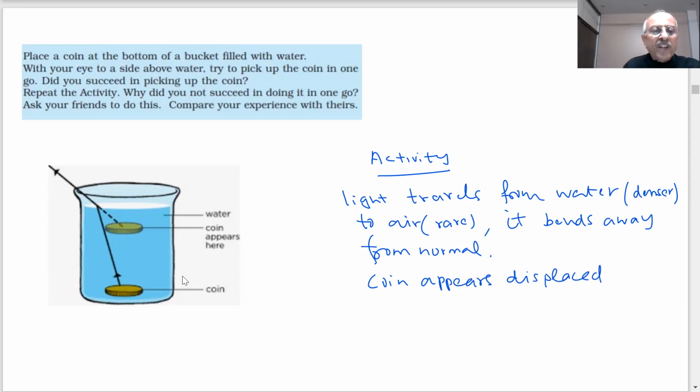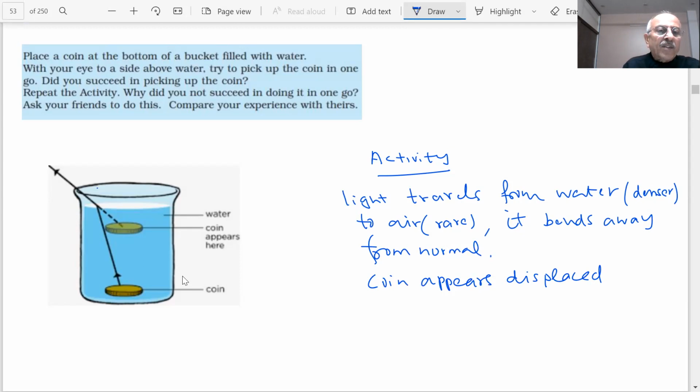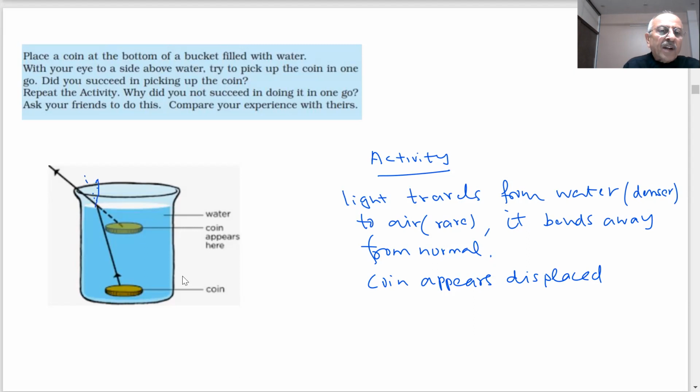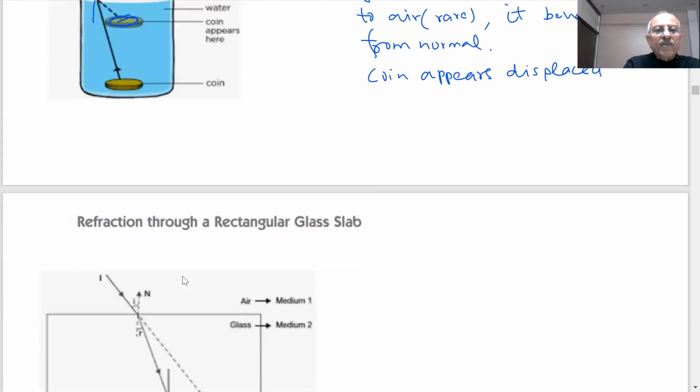The actual position of the coin is this, but it appears at this point. So try to get it. You won't get it because of refraction of light. If I draw, this ray should have gone like this. But if I draw a normal at 90 degrees, what has happened? It has bent away from the normal. So the coin appears here. This is the apparent position of the coin, and this is the real position of the coin. This is due to refraction of light.